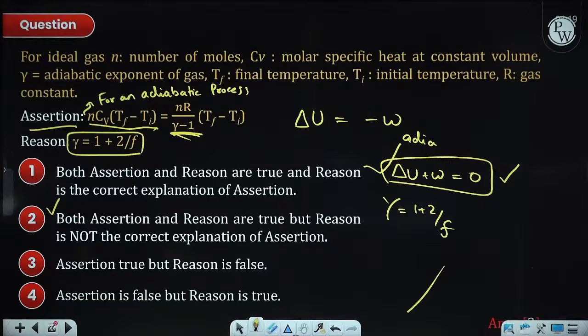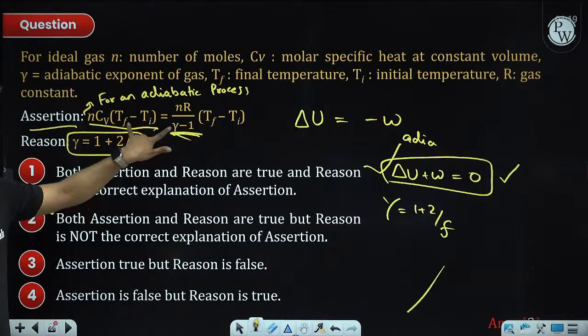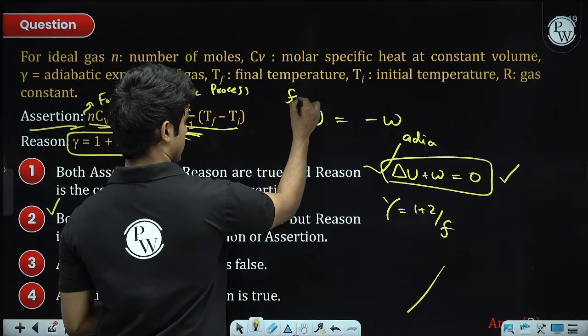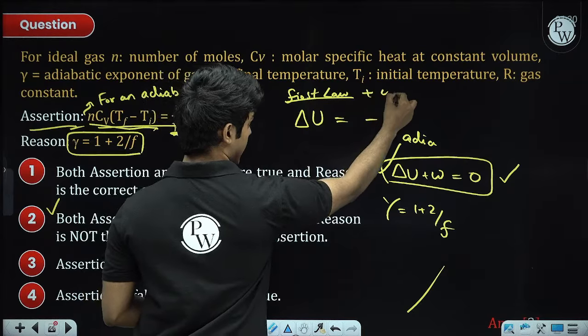So these are two independent facts. Yes, you can put gamma here and come to the same formula, but if you're explaining the why, in an adiabatic process this relation is true, the explanation should be the first law of thermodynamics plus the work calculations.